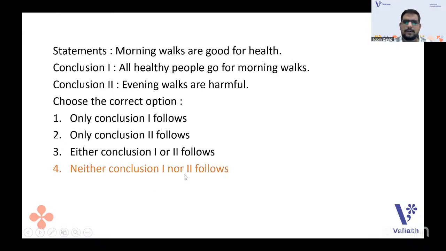Neither conclusion 1 nor conclusion 2, because it doesn't tell anything about all healthy people. And it does not tell about evening walks being harmful either. It told only that morning walks are good for health. So obviously it does not logically follow from the statement. Conclusion 1 or 2 does not follow. That's the answer.